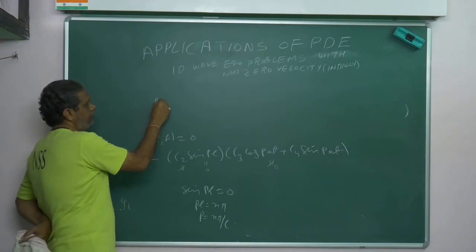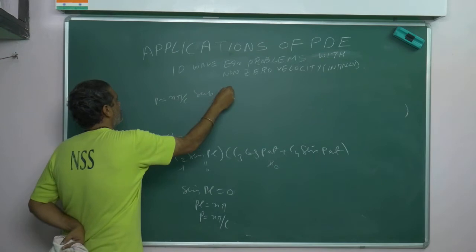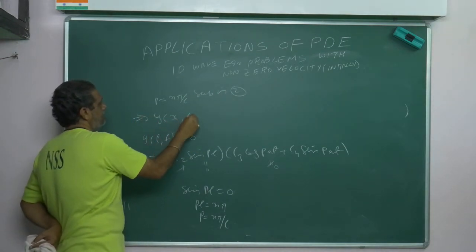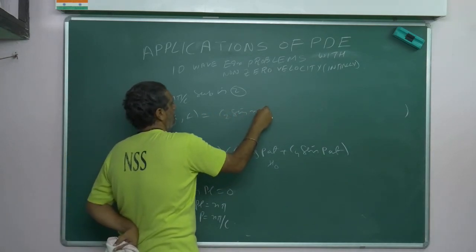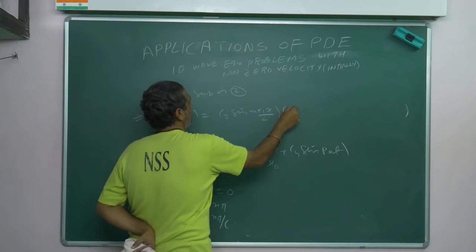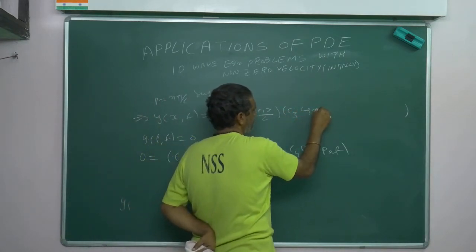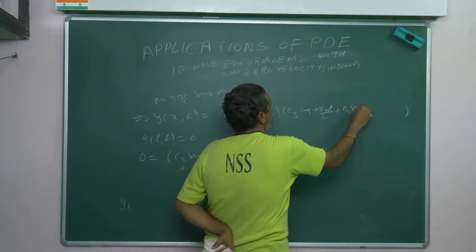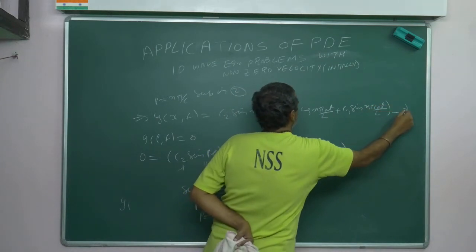P is equal to n pi by L, substituting in 2. This implies y of x comma t is equal to C2 sin n pi x by L, C3 cos n pi at by L, C4 sin n pi at by L. That is equation 3.